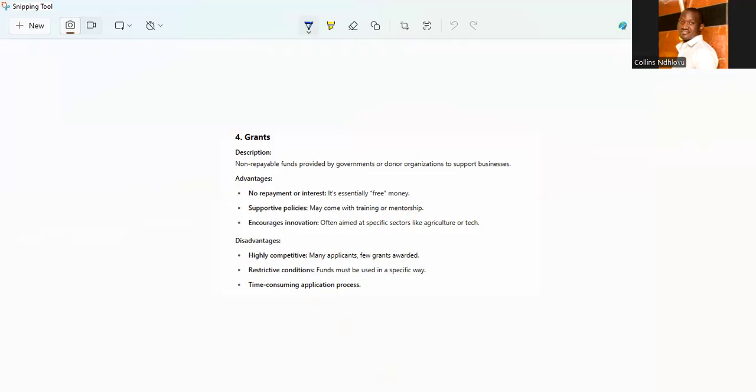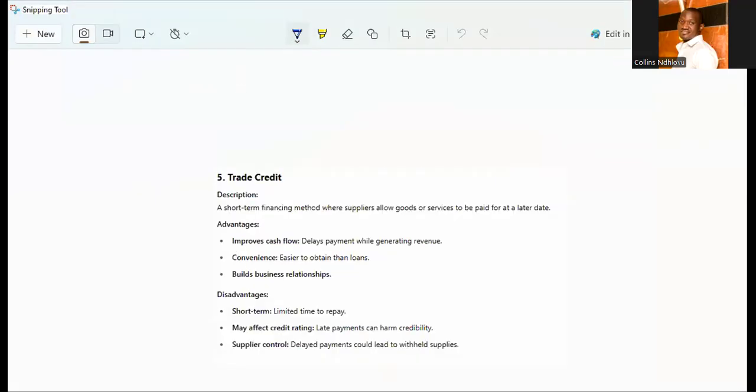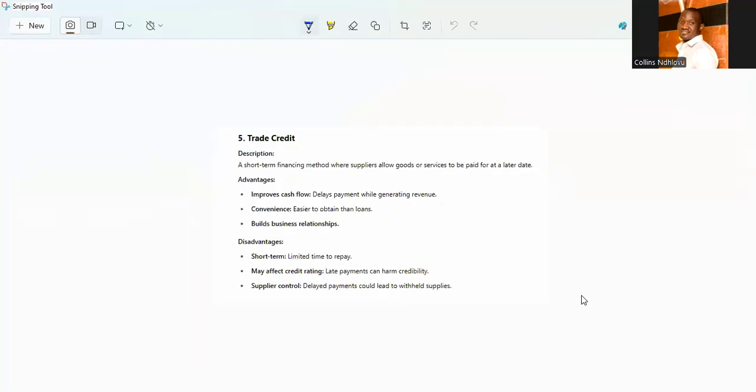Another source of finance is what we call trade credit. Trade credit is a source of short-term financing that entrepreneurs get through suppliers giving them goods to pay on a later date. So it improves your cash flow because you don't need to apportion the money that you can use for rentals and others.